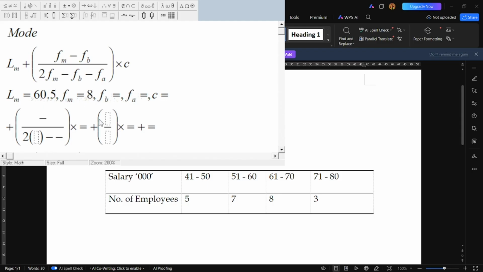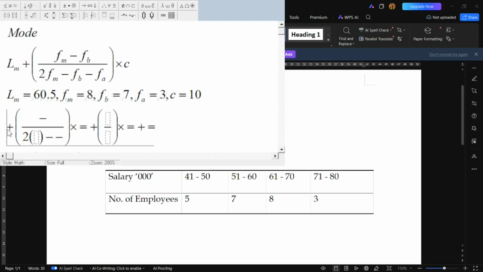It's simply 8. What is frequency before the modal class? It is 7. What is frequency after the modal class? It is 3, as you can see in this place. After 3, before 7. What is the class size? The class size is 10. How did I get 10? The class size is the subtraction along the upper class limit or along the lower class limit. That is 60 minus 50, 70 minus 60, 80 minus 70, or 71 minus 61, 51 minus 41, and the like. So you have 10.